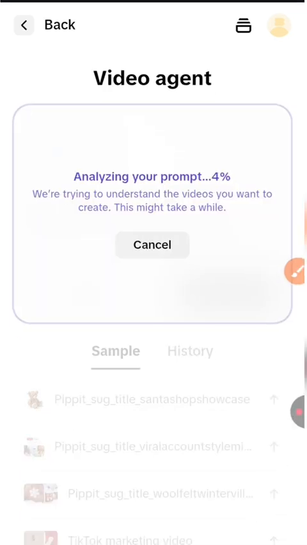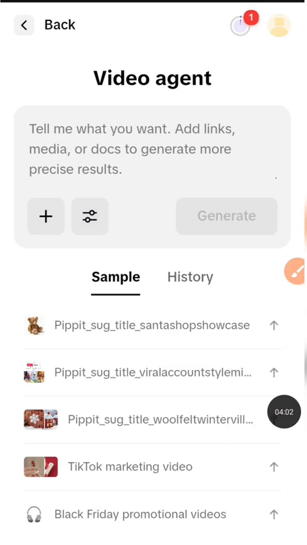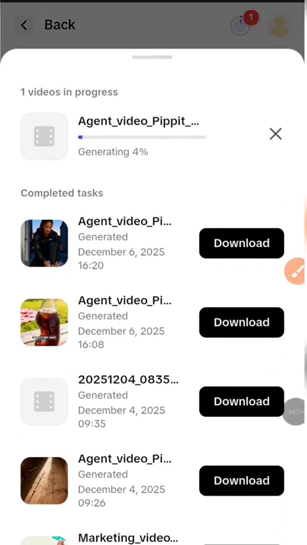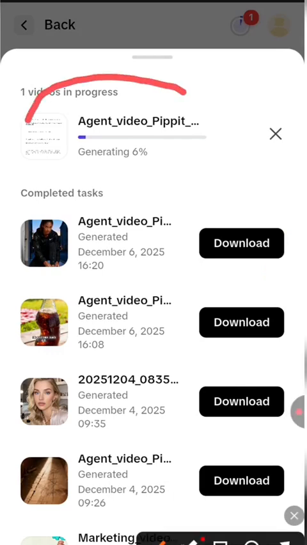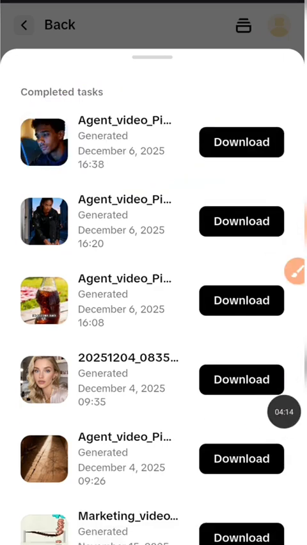Then we hit generate. It analyzes the prompt and opens the document, analyzes everything in the document, and then let's see the results.